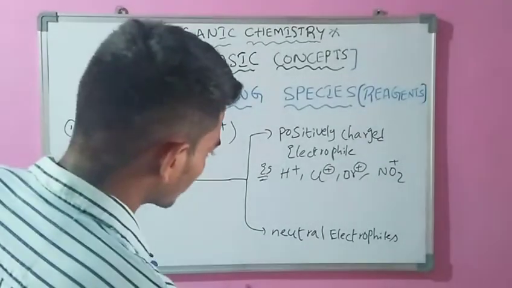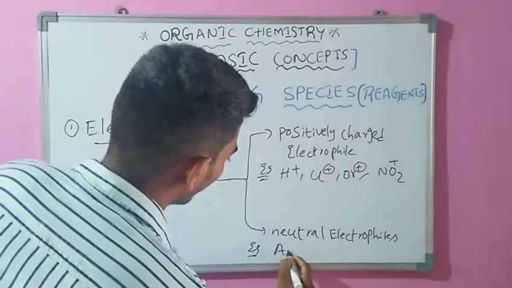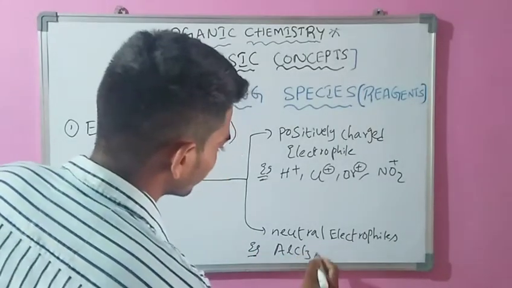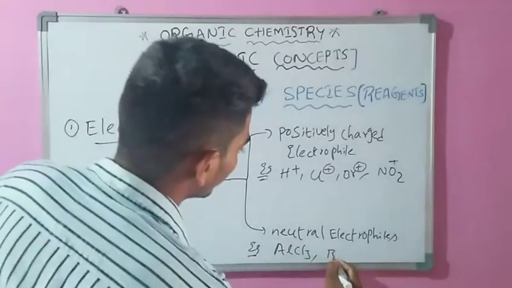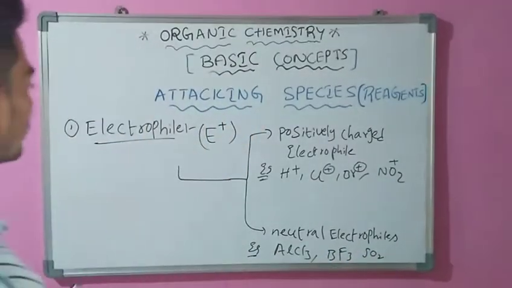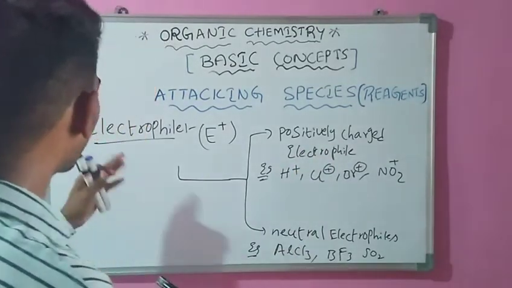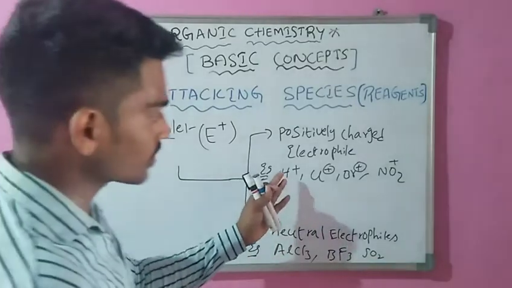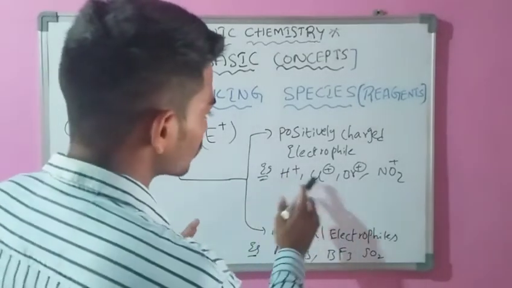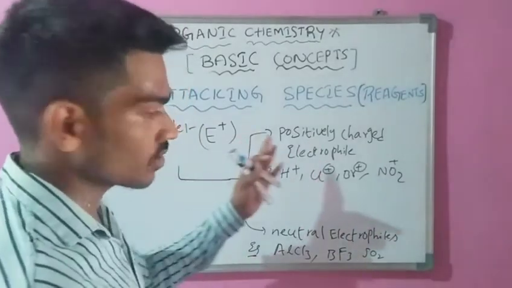Neutral electrophiles, for example, are AlCl3, BF3 and SO2. These are the neutral electrophiles. Positively charged electrophiles are electron deficient species.